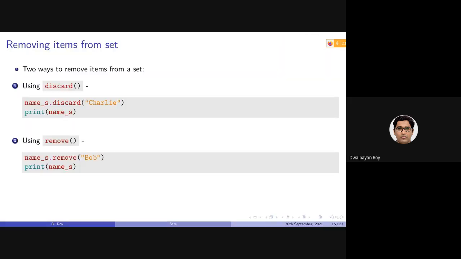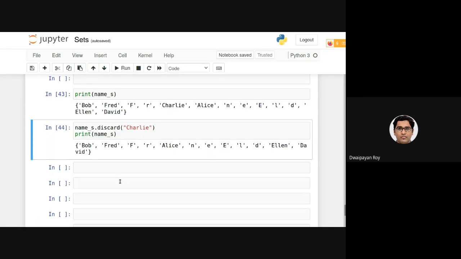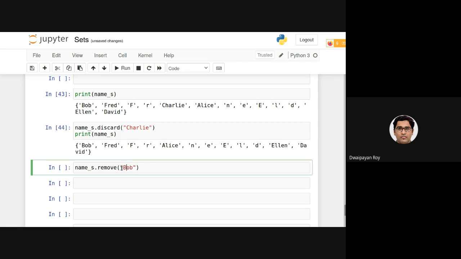Another way is by using the remove function. Again, if I want to remove, say, as I have provided in the example, Bob, note that I should be providing the items in the same manner as they are there. So that's why small b-o-b and capital B-o-b are two different items.